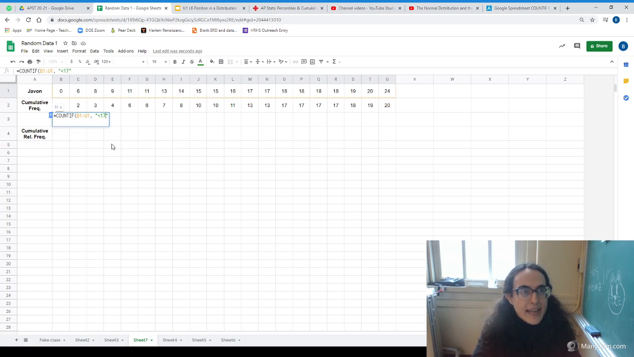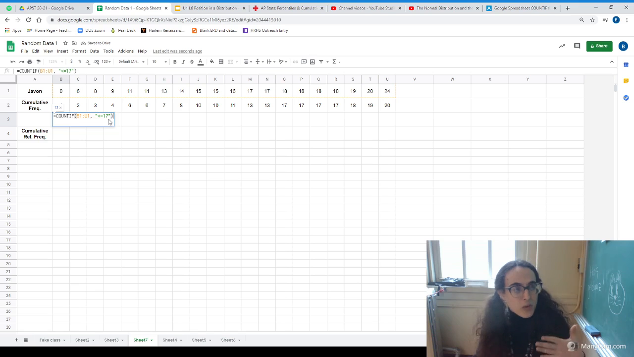So right, this means count up everything that's less than 17. So there are 11, which isn't what we got because that didn't include the 17s. We can add an equal sign here to make it less than or equal to 17, and now it updates.